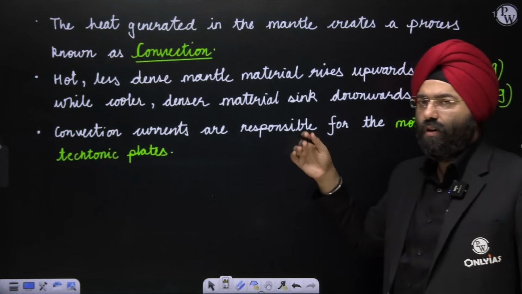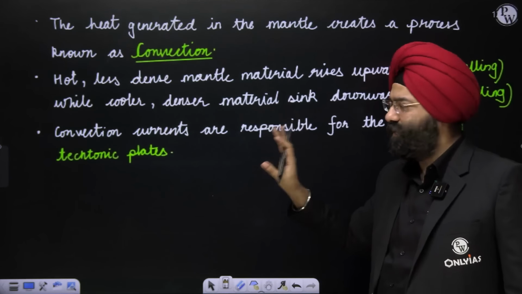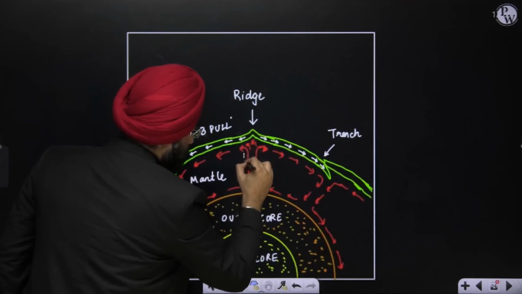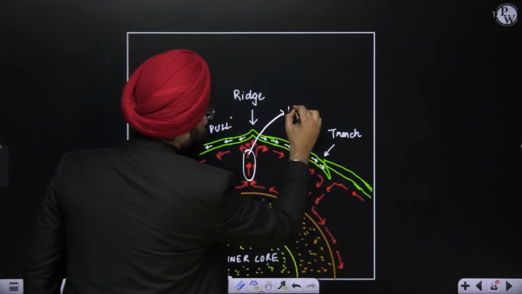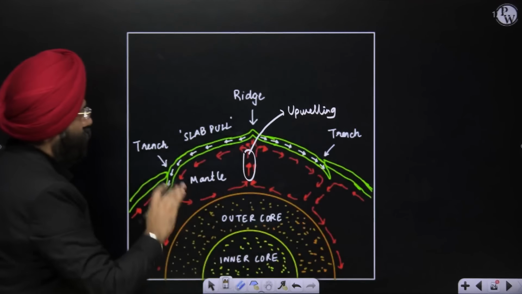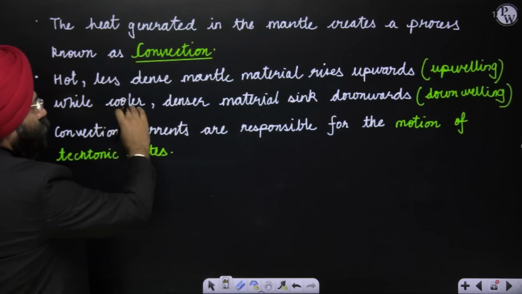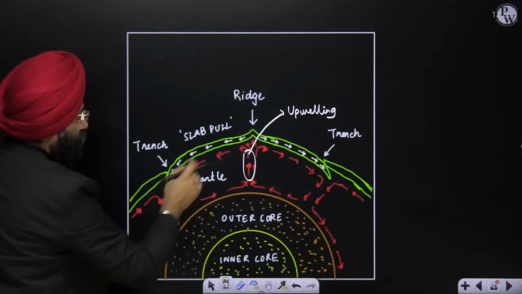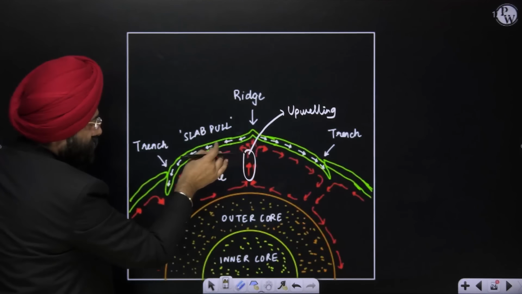You will see a similar concept in oceanography also. Just understand this concept. This rise that is taking place is known as upwelling. Now, the cooler, denser material sinks downwards.